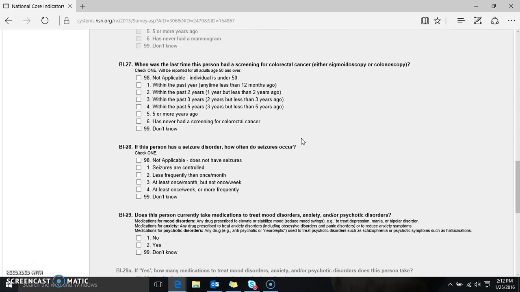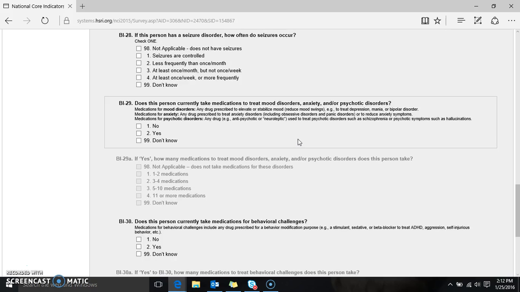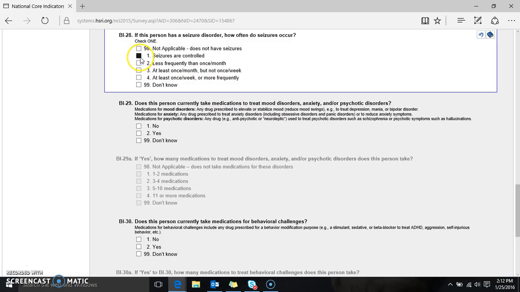BI40 or 27 is for anybody who is 50 and older: when was his or her last colorectal cancer screening? We ask if the person has a seizure disorder, how often seizures occur, and one response is that the person has a seizure disorder, but they are completely controlled.